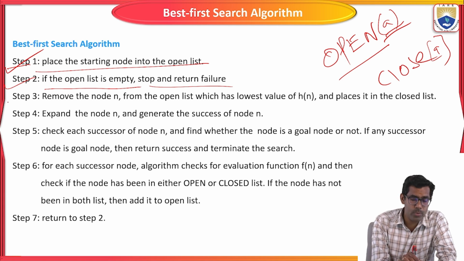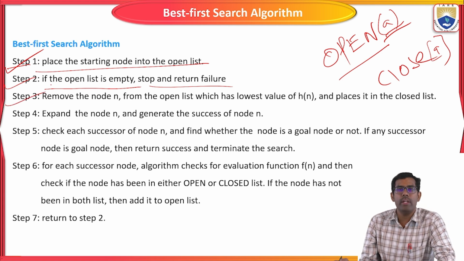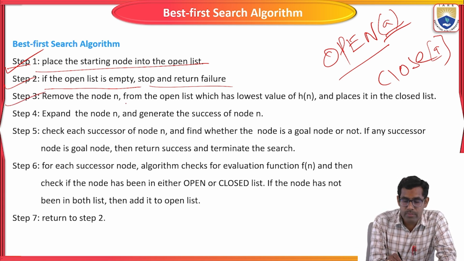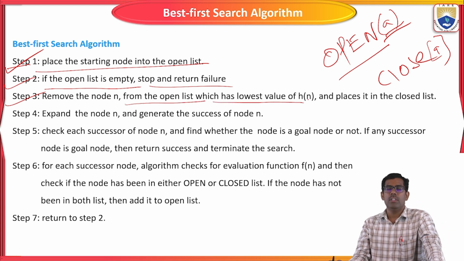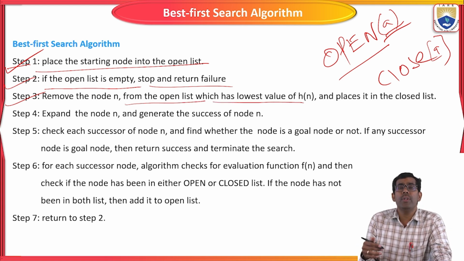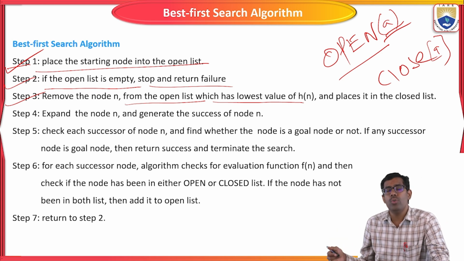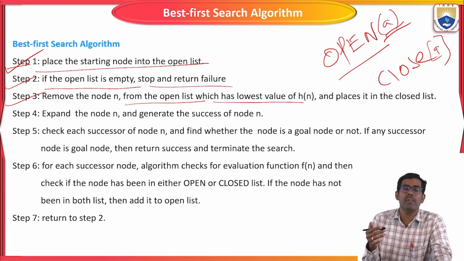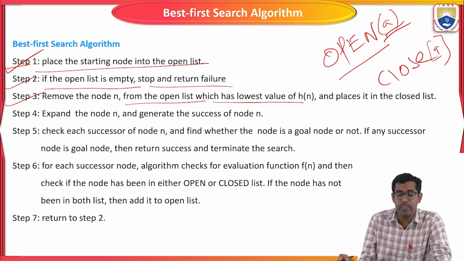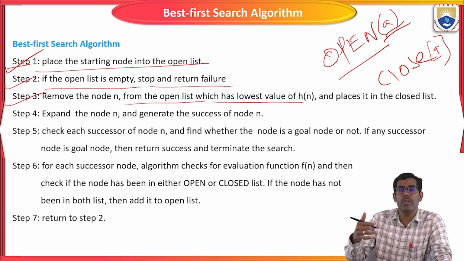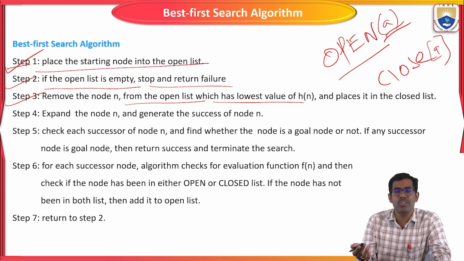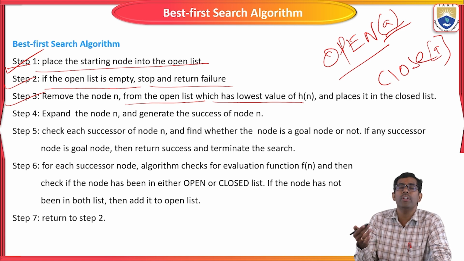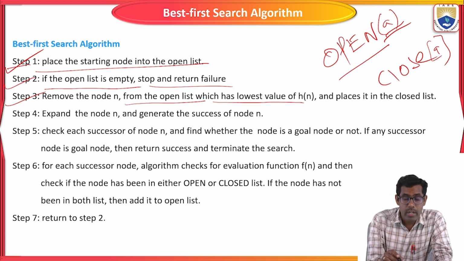The next step, step 3, is to remove the node n from the open list which has the lowest value of h(n). We take the distance or cost of the particular node, that is the heuristic function. From there, we compare the next child nodes, and whichever has the least value, we select.